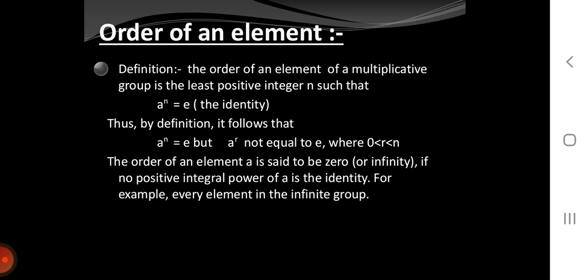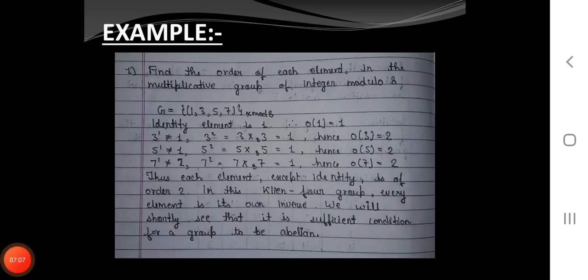Now we will see what is the order of an element. Definition: the order of an element of a multiplicative group is the least positive integer n such that a^n is equal to e, the identity. Thus, by definition, it follows that a^n is equal to e, but a^r is not equal to e, where 0 is less than r is less than n. The order of an element a is said to be 0 or infinity if no positive integral power of a is the identity. For example, every element in the infinite group.